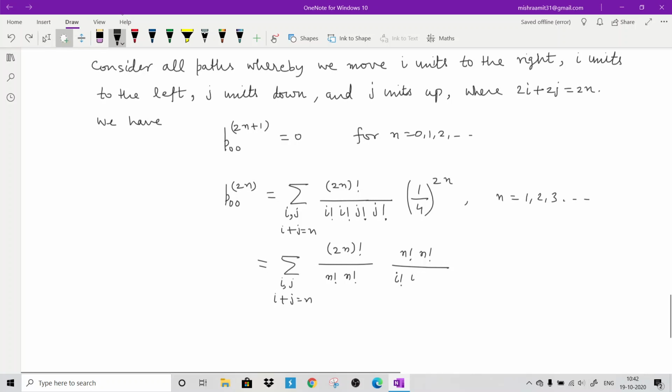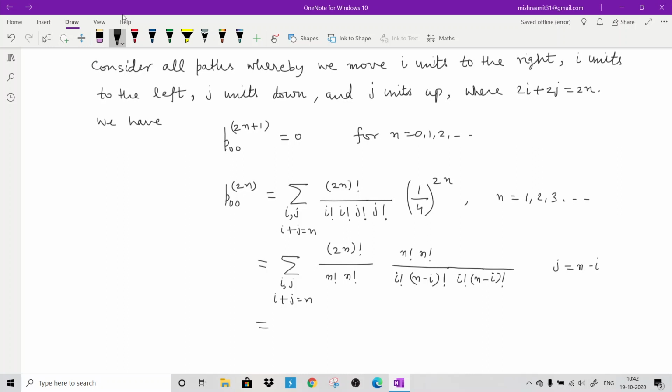Factorial i and this j. What is j? j is nothing but n minus i. Remember that j is n minus i. So one and another is i factorial and n minus i factorial. So instead of j I am writing this.